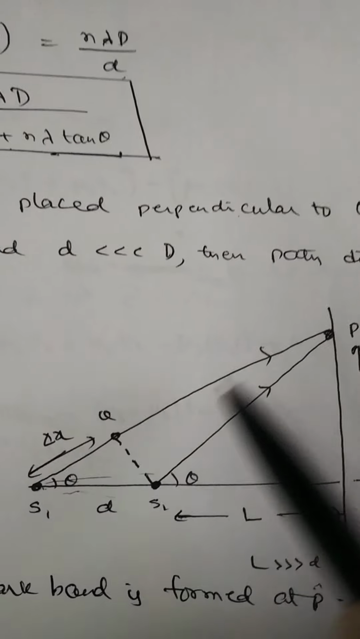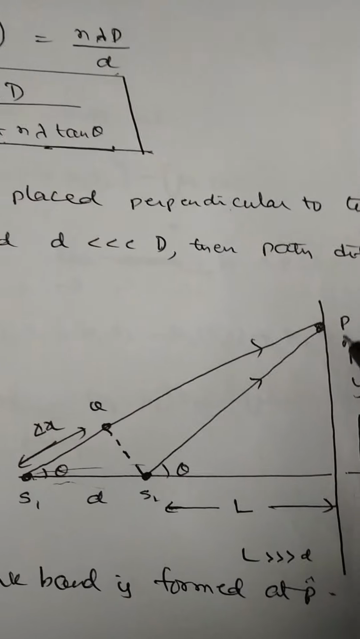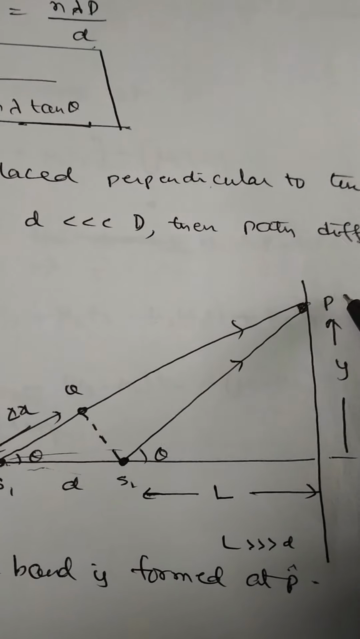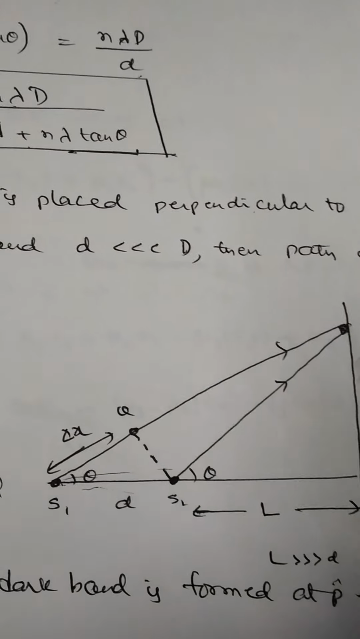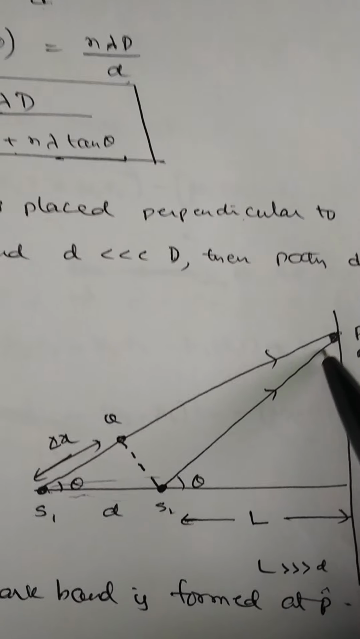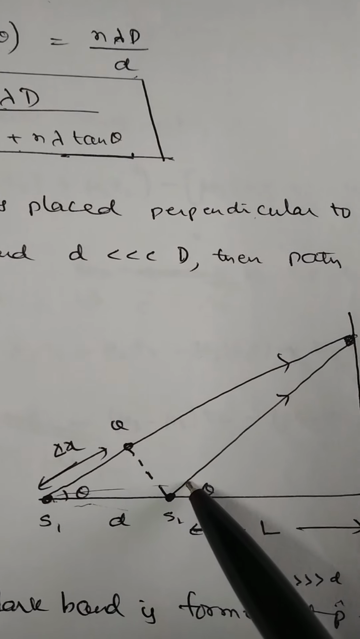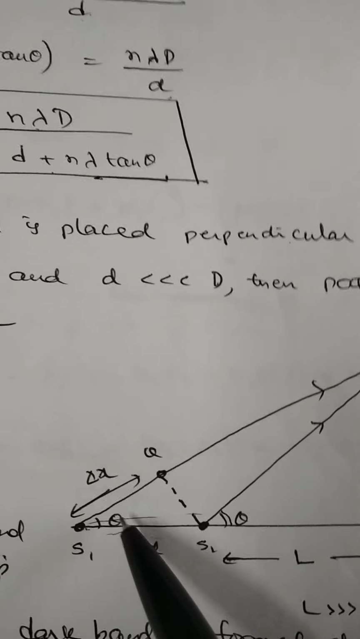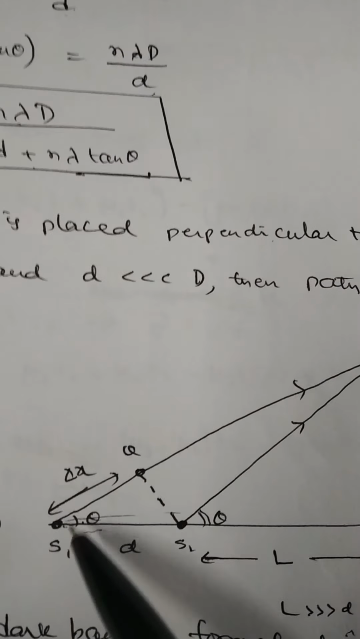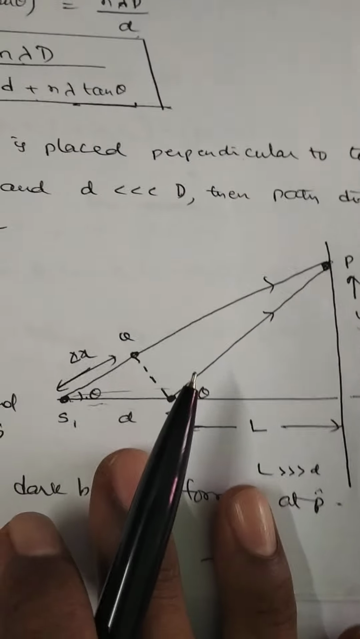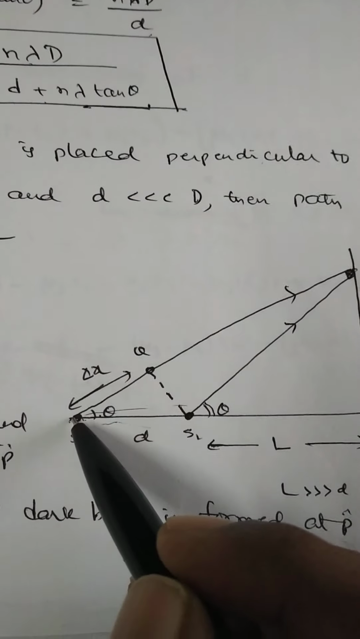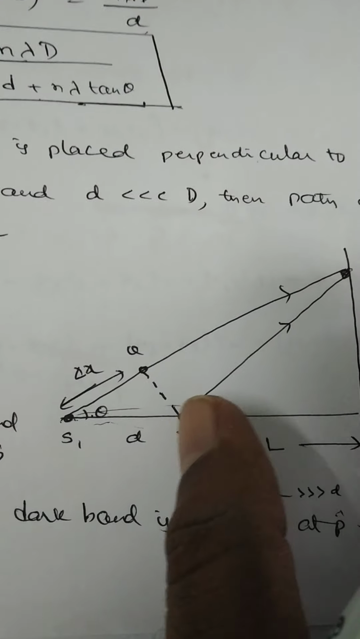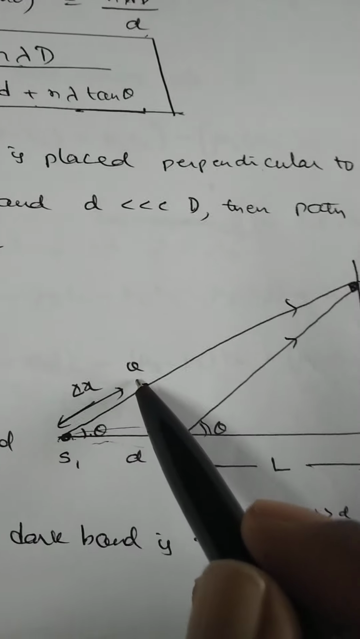The light rays from S1 and S2 both interfere together to form the bright or dark bands at the point P. The line coming from S1 and S2 makes an angle theta with the horizontal line. It is also equal to theta. The effective path difference between these two light rays on reaching P is the total length minus delta x.